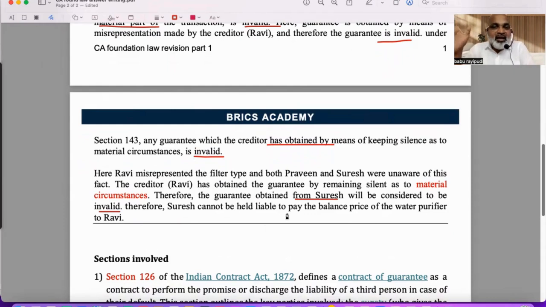When you have taken a guarantor, a surety, into a contract giving false information, though you never had an intention to cheat, the moment the surety comes to know that you provided false information, the contract becomes invalid. Got my point? So our question: Suresh is not liable as a guarantor if he proves that there was a misrepresentation, that he was not told the main material element, that is the copper filter in this. So understood now? This is how you have to do it.